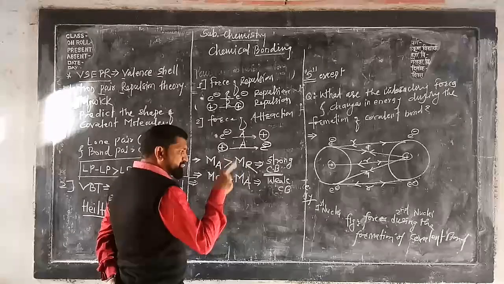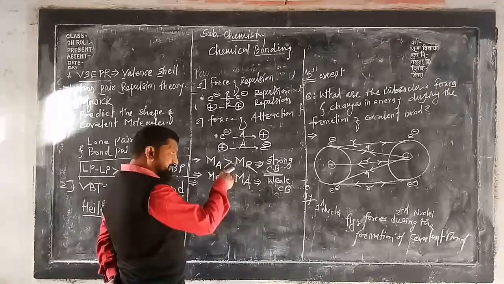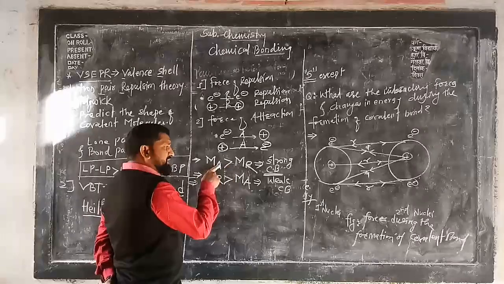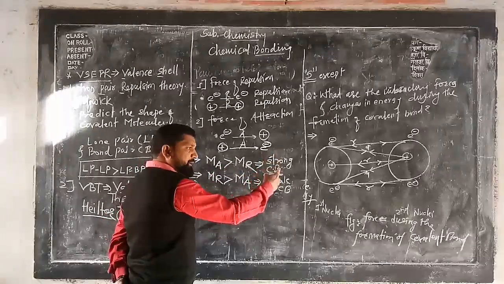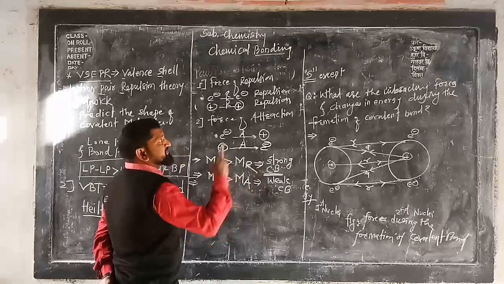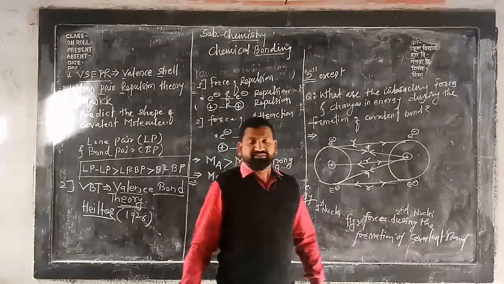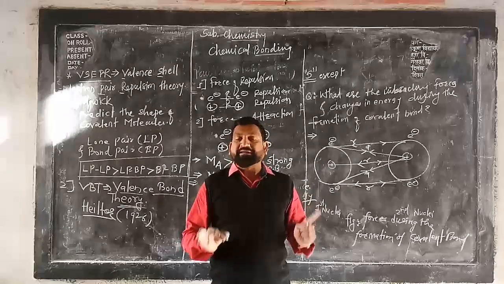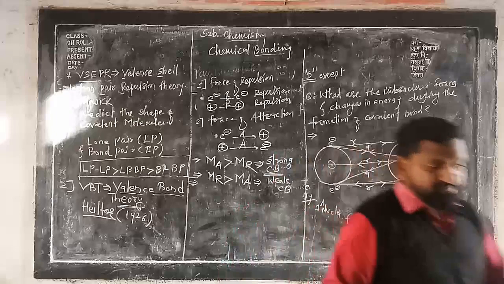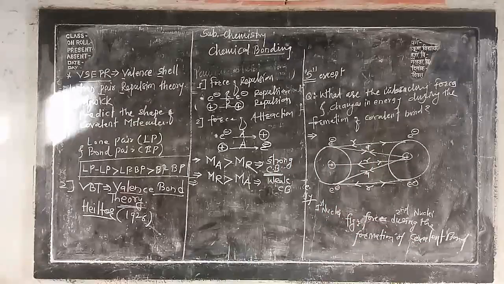Energy is greater and that's why stability is lesser. And here in the first case where attraction is greater than the repulsion, there is less energy, more stability; more energy, less stability. So these are the forces and changes in the energy during the formation of covalent bond.